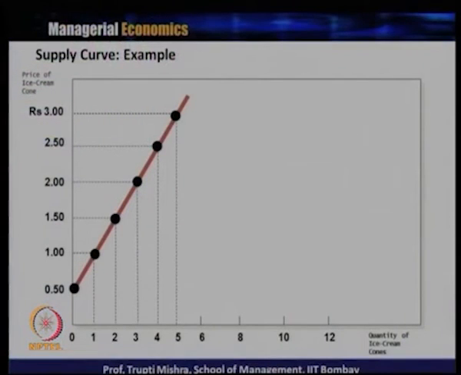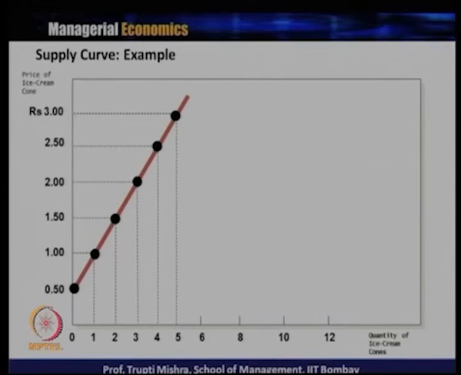If you are taking the data directly from the supply schedule, the y axis gives us the price of the ice cream cone and the x axis gives us the quantity of ice cream cones. The price starts from 0, then 0.5, 1, 1.5, 2, 2.5, 3.